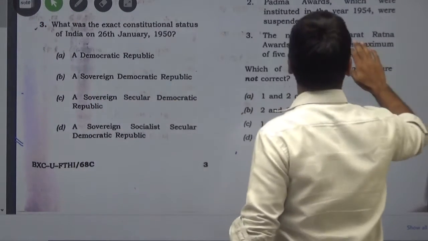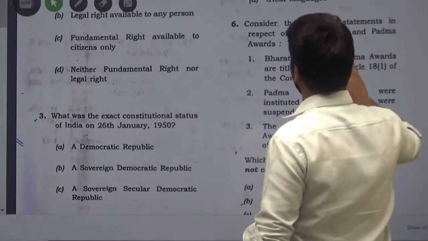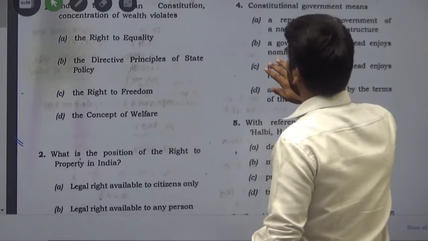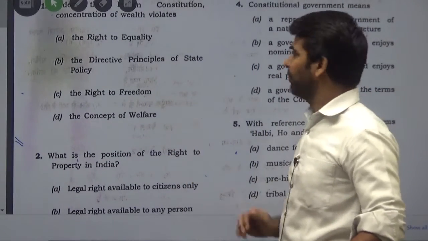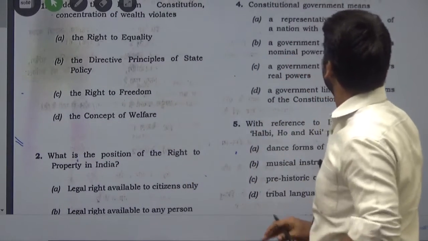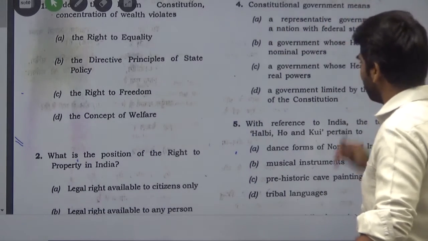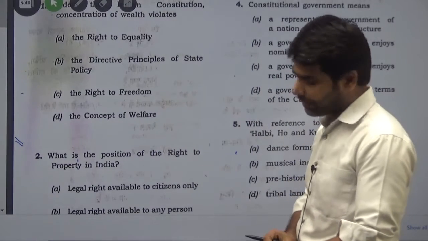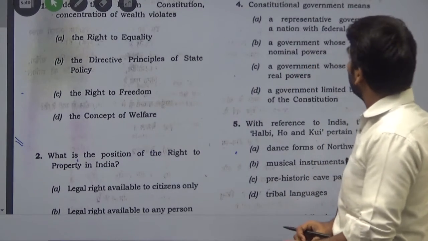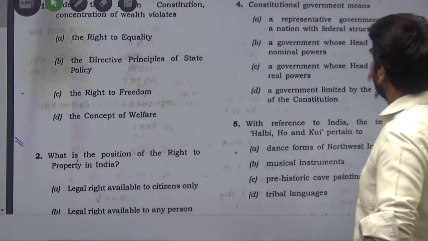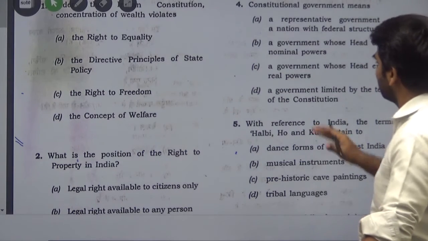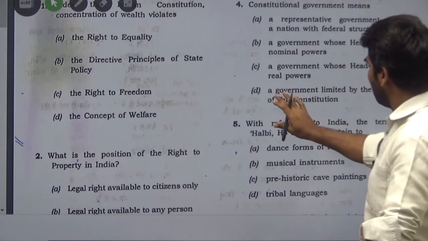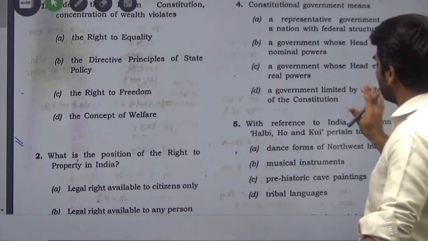Now the question number 4. This is set C. Question number 4 is, the constitutional government means. The first option is a representative government of a nation with federal structure, a government whose head enjoys nominal powers, a government whose head enjoys real powers, a government limited by the terms of the constitution.